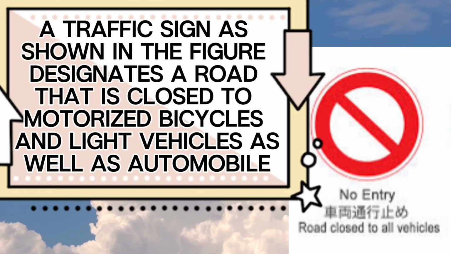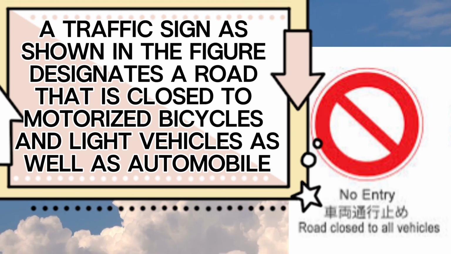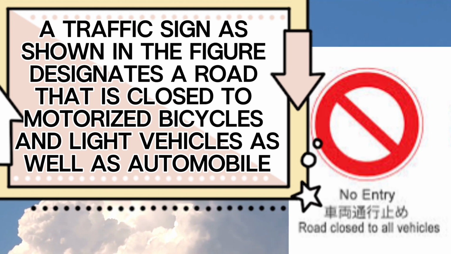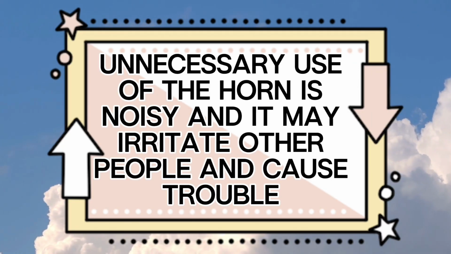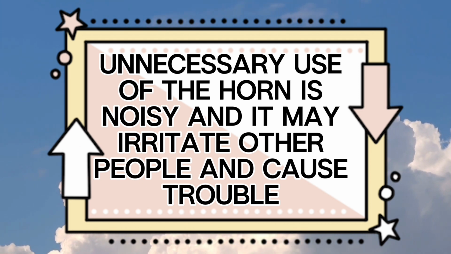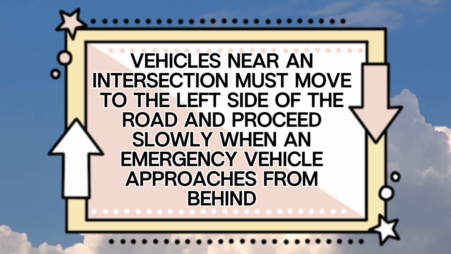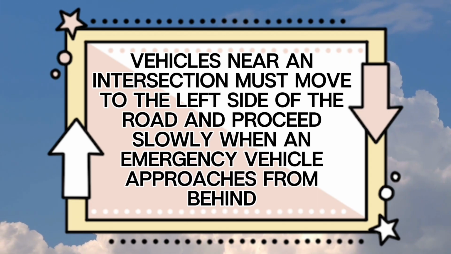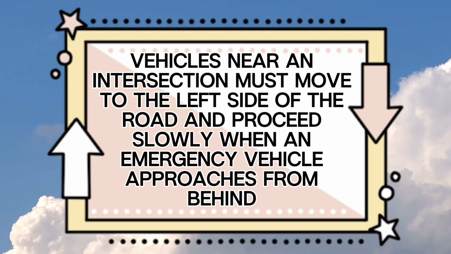False. A traffic sign as shown in the figure designates a road that is closed to motorized bicycles and light vehicles as well as automobile. True. Unnecessary use of the horn is noisy and it may irritate other people and cause trouble. True. Vehicles near an intersection must move to the left side of the road and proceed slowly when an emergency vehicle approaches from behind.